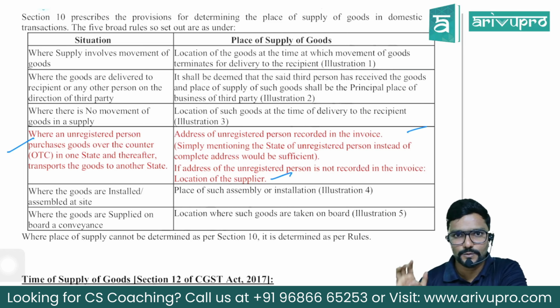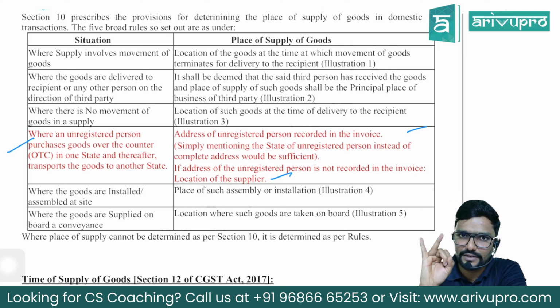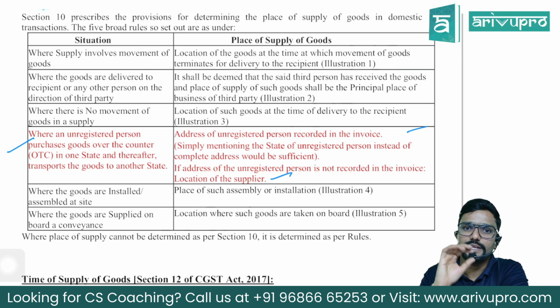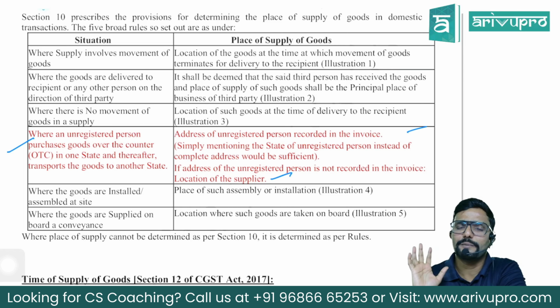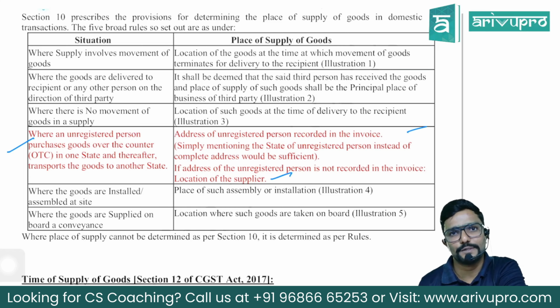Is that clear? So please be very careful. First check whether the recipient is unregistered. Did the purchase happen over the counter? And in the invoice, is the state name of the recipient mentioned or not? Accordingly decide what is the place of supply.